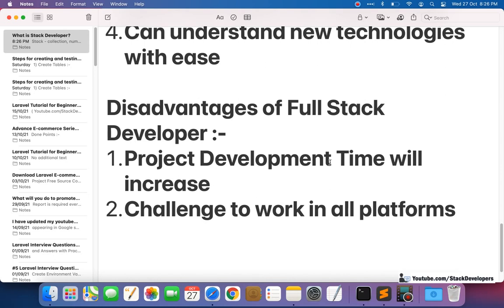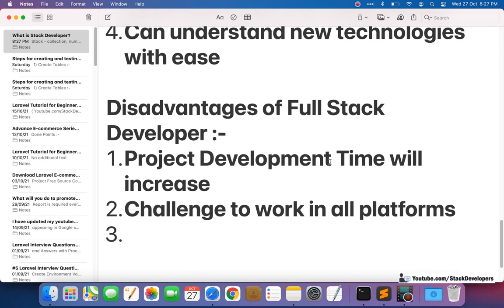So when there is a shortage of time and there are too many tasks, even though he has complete knowledge, he doesn't have that much time. So it's really a challenge to work in all platforms, in all tasks, in front end and back end.